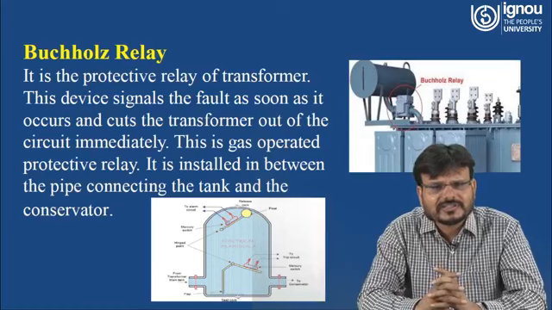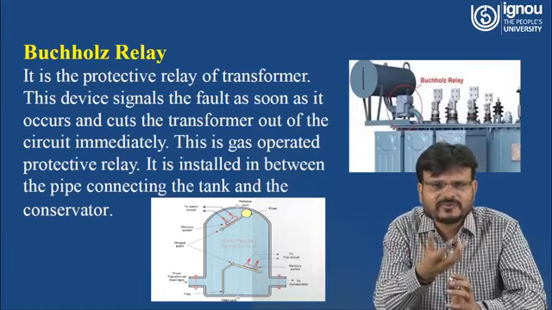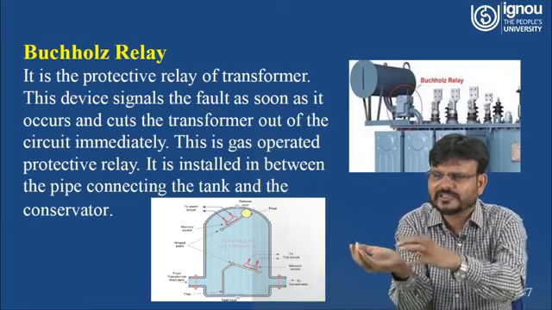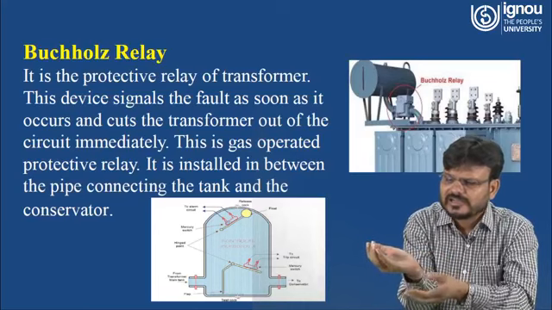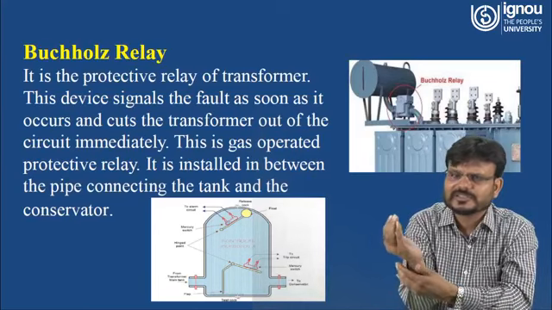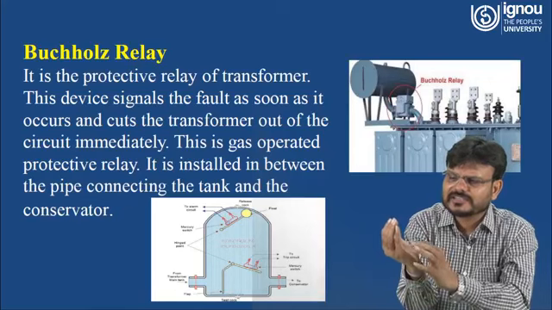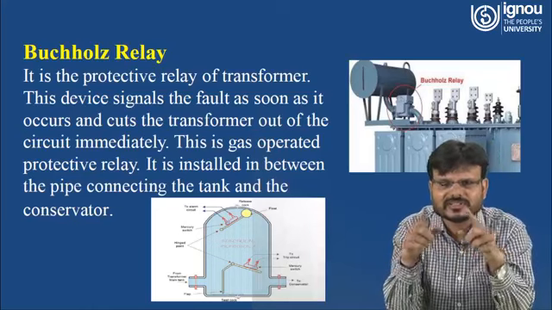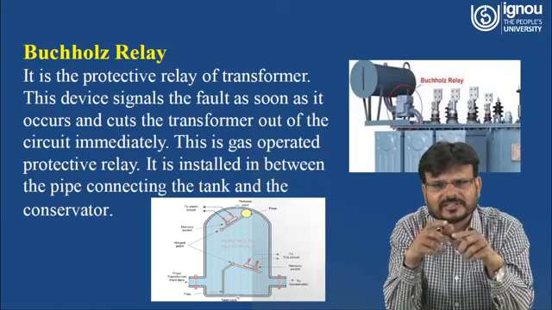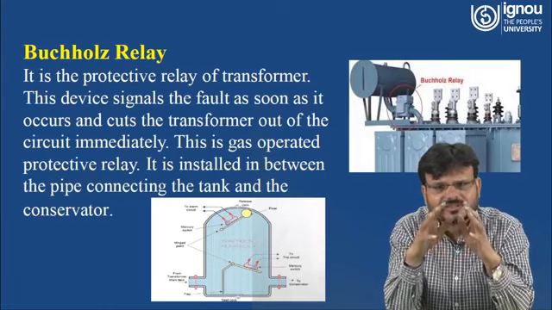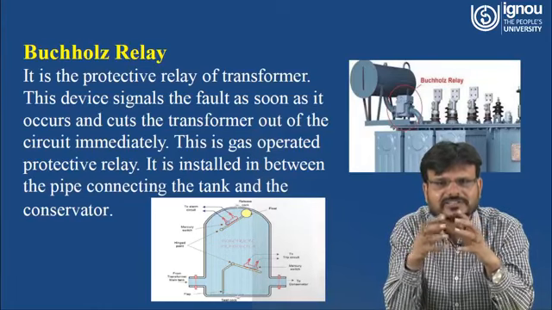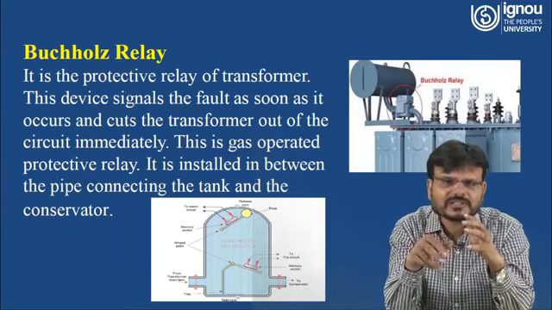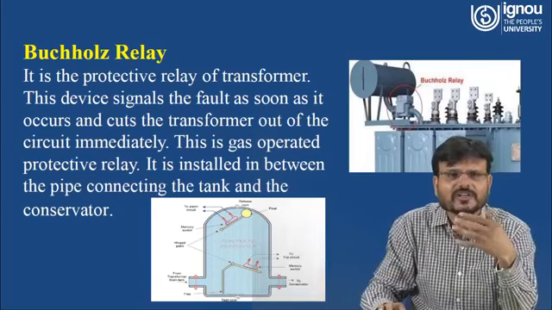Basically, in short, you can understand there is a valve, and in the valve there is mercury. Suppose this mercury is placed here, and there is one terminal here and another terminal here. When heat is generated, there will be a tilt, right? The mercury will make contact between these two terminals, and one signal will be transferred to the conservator. That means this alarm will give the signal that there is a need of oil. So extra oil will transfer from the conservator to the tank of the transformer to cool the coil of the transformer.